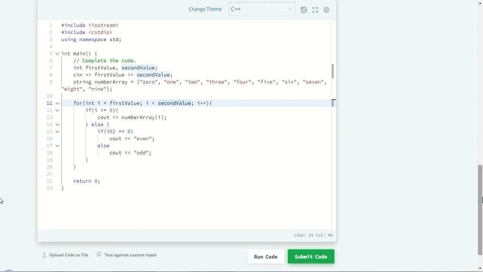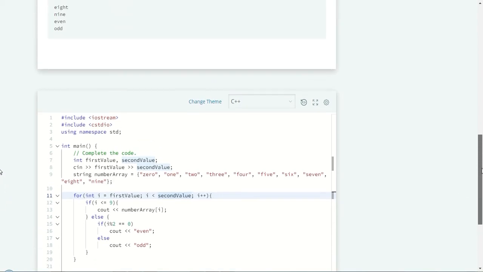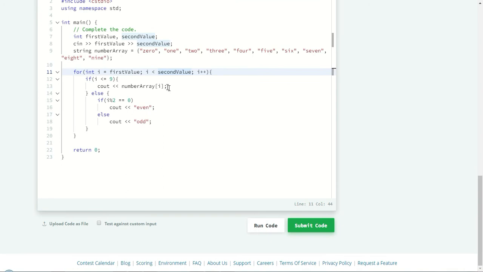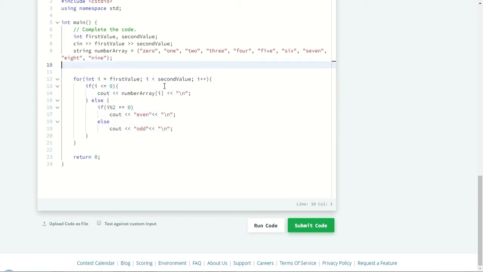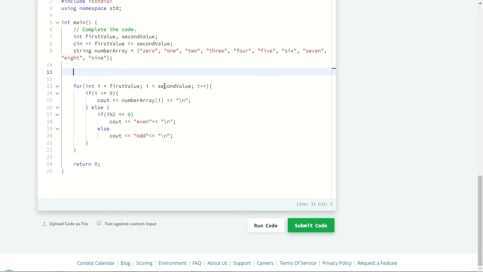To make sure it is working fine, we need to check whether the output is all on a single line. So just add \n, which means the new line. Once even prints, the cursor moves to the next line to print the other output. The other problem with the code is the first value and second value.